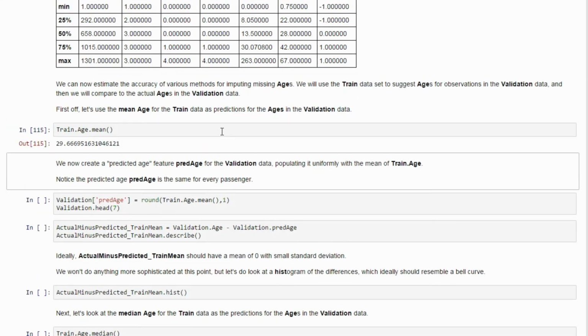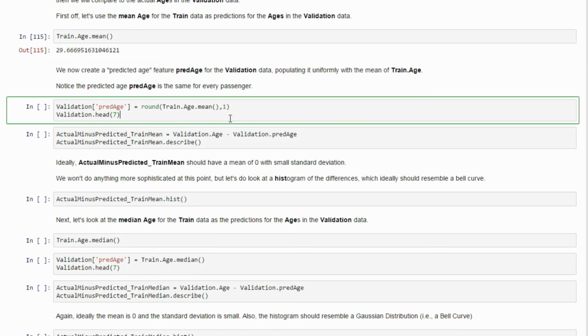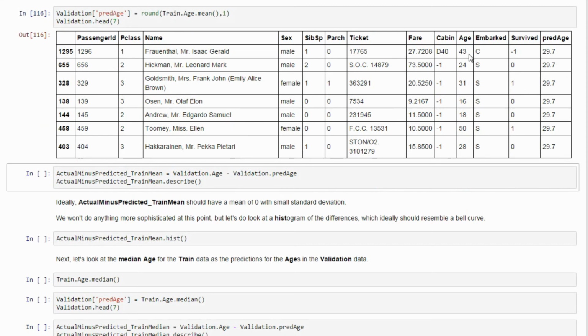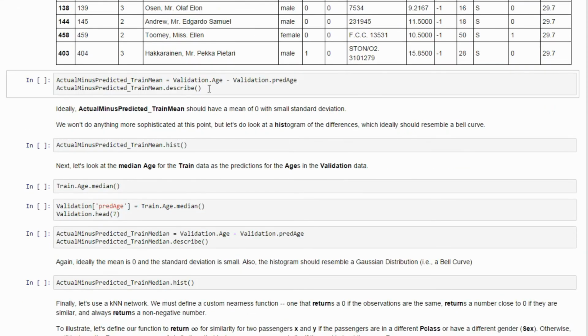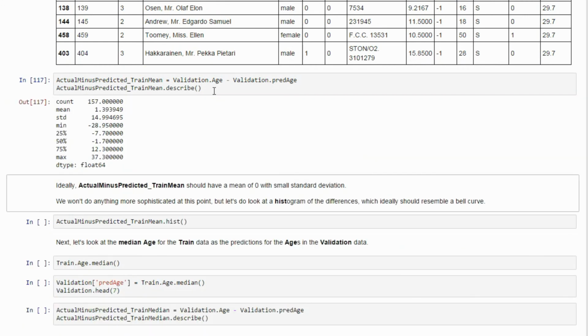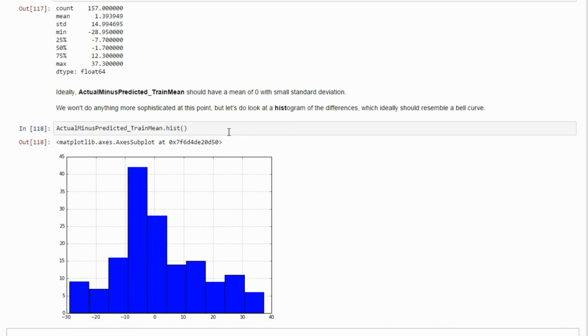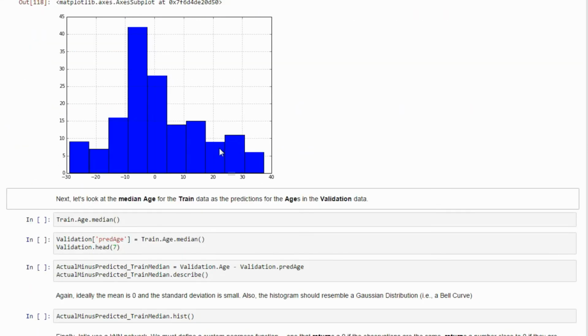What if we just use the average, 29.6 years, about 30? Well, that means every missing value is predicted to be an age of 29.7 years. And if we look at the differences and a histogram of that, look at the spread from -30 all the way up to 40.